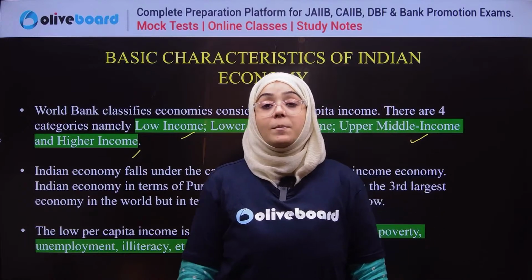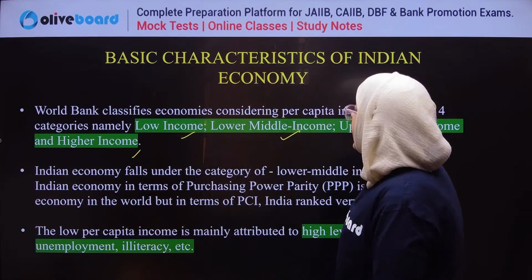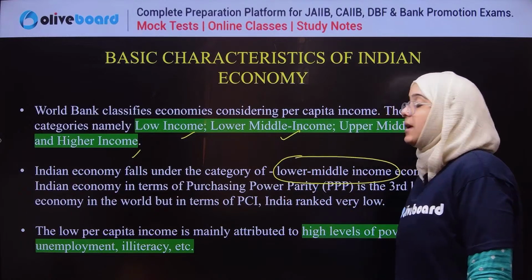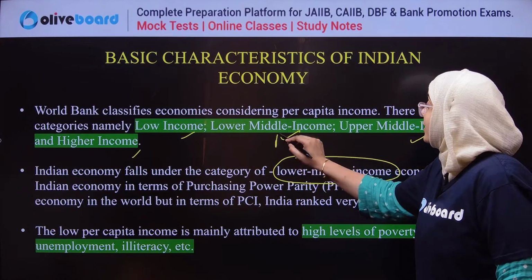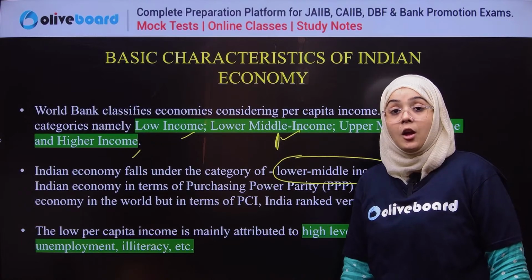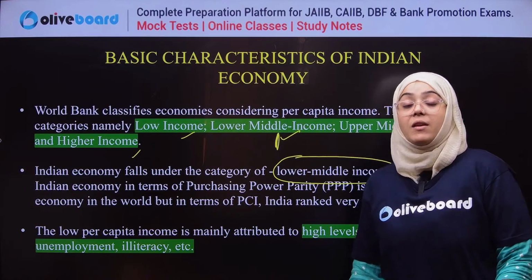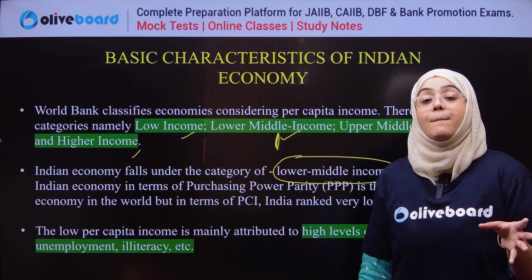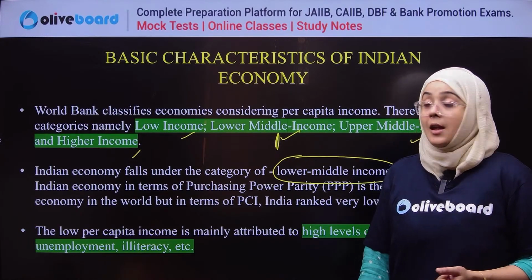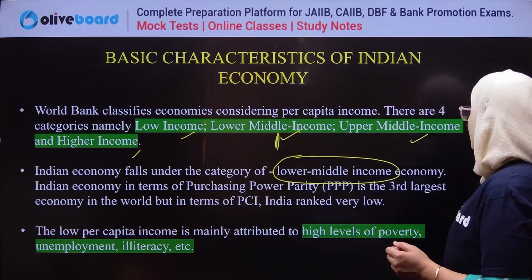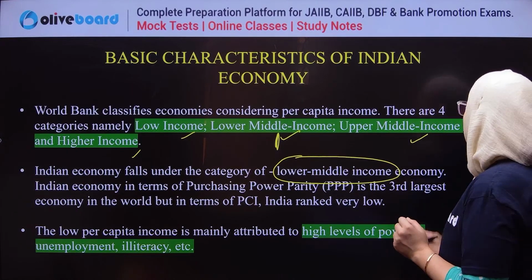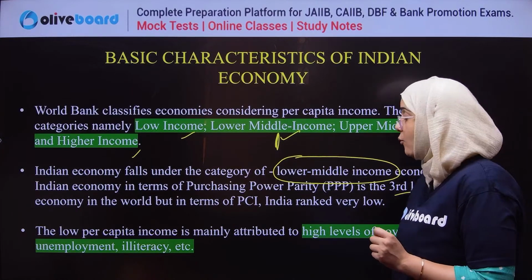When we talk about the position of India, India falls under the lower middle income category. So India is in this position, not very good. We are not in the lower income category, we are in the lower middle income, just above the lower income. In terms of purchasing power parity, India is the third largest economy in the world.